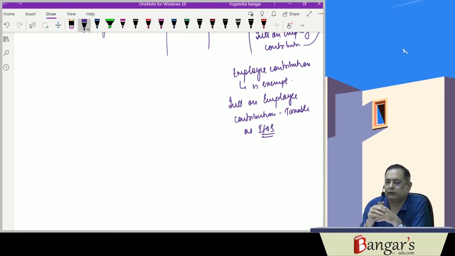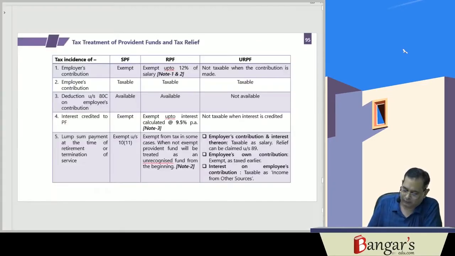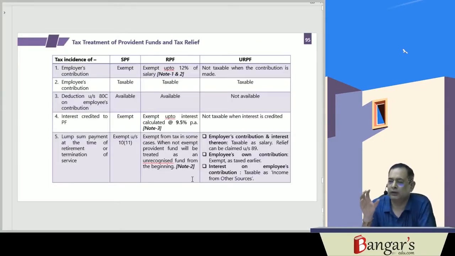Since it is more than 5 years, he will get the benefit of the exemption. Or if he gets the amount invested in the NPS scheme, then also the exemption will be there. So now we are revising what we have discussed.